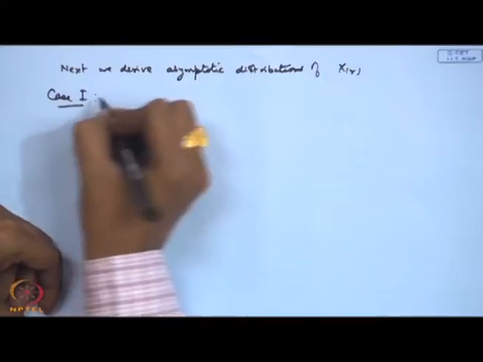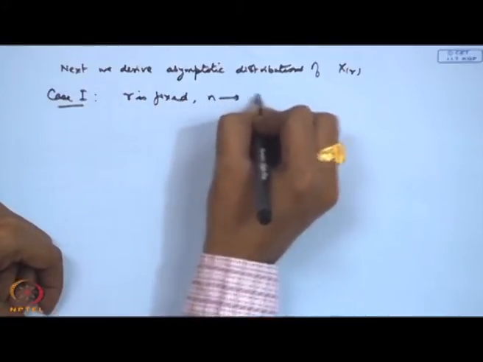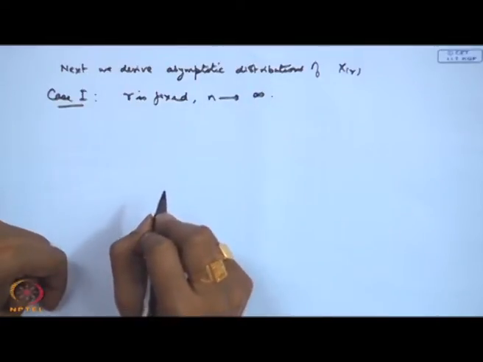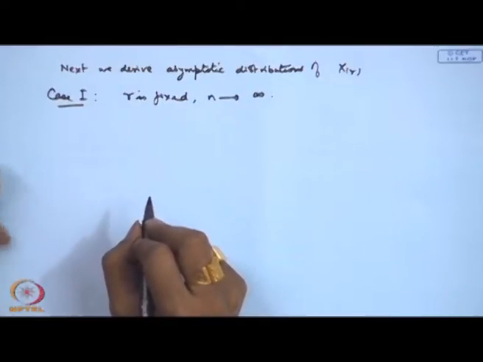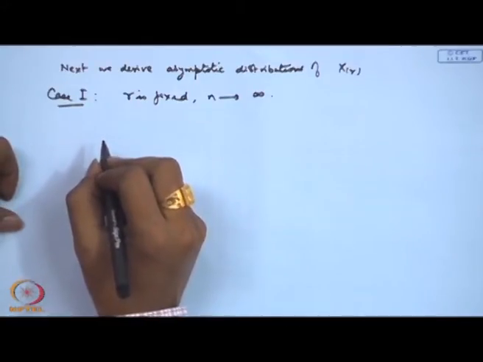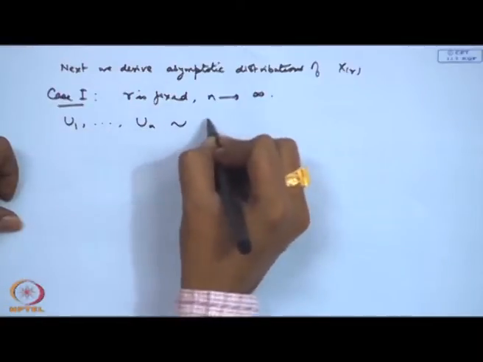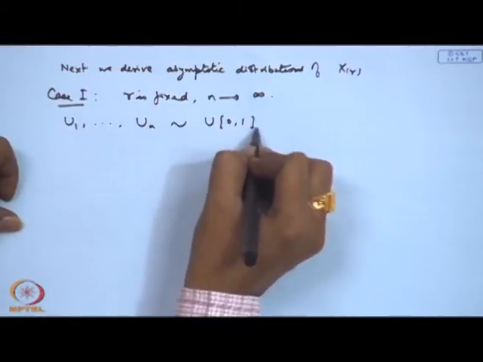Case 1, r is fixed and n is tending to infinity. So, let us firstly consider the case of the order statistics from the uniform distribution. So, I am having say U_1, U_2, ..., U_n from uniform 0 1.